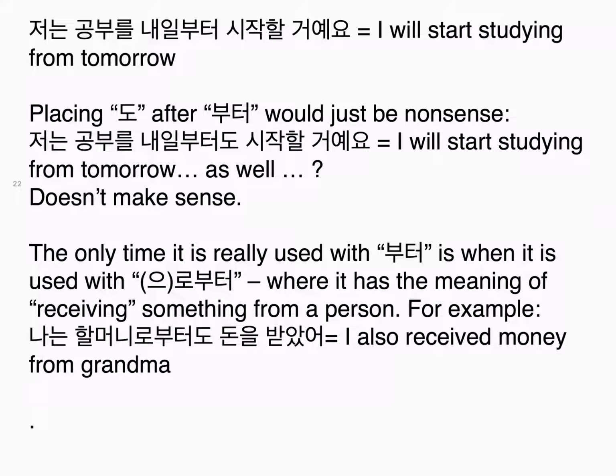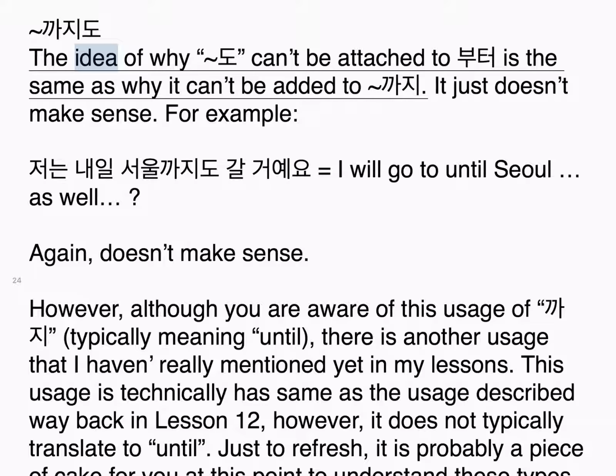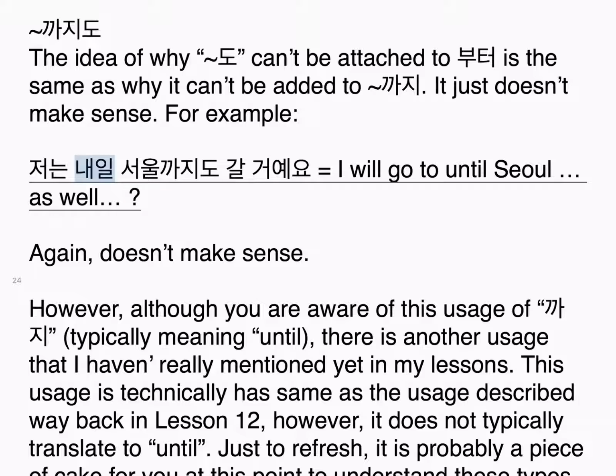까지도. The idea of why 도 can't be attached to 부터 is the same as why it can't be added to 까지. It just doesn't make sense. For example, 저는 내일 서울까지도 갈 거예요. I will go until Seoul, as well, again, doesn't make sense.